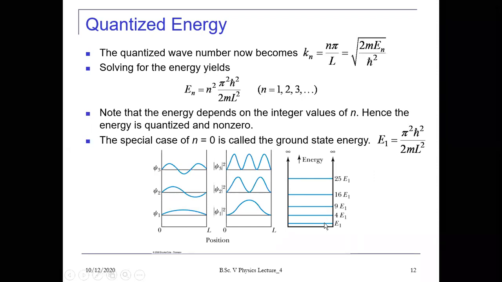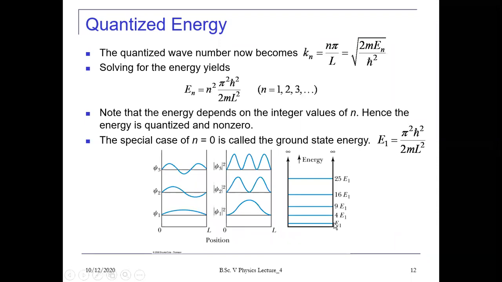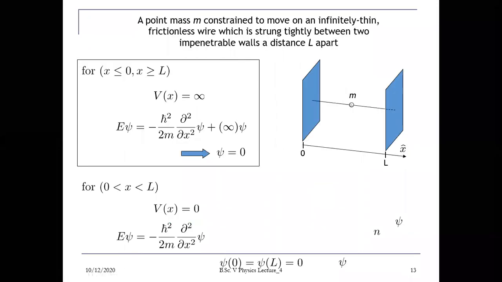And the energy levels are not equispaced. The difference of first to second energy state is 3E1. Here it is 5E1. Then it is 7E1. So the difference is continuously increasing. So this shows that the energy levels of a free electron are discrete, meaning for each energy state there is a finite energy, but they are not equispaced, meaning the difference between two energy levels is not equal. So this is the conclusion for a free particle.